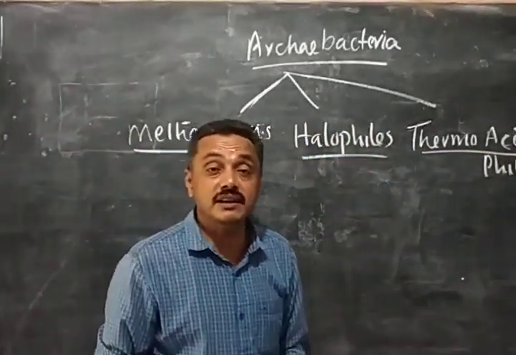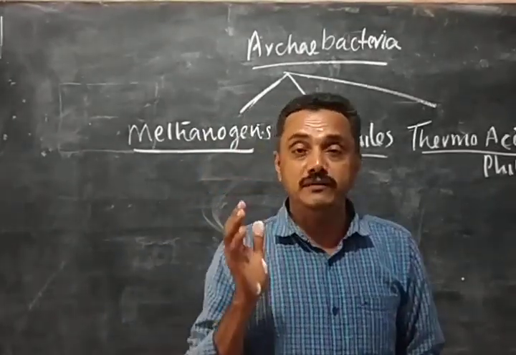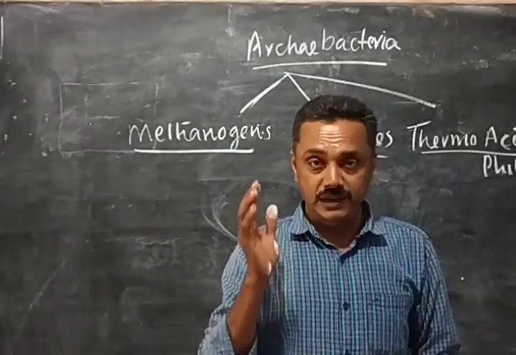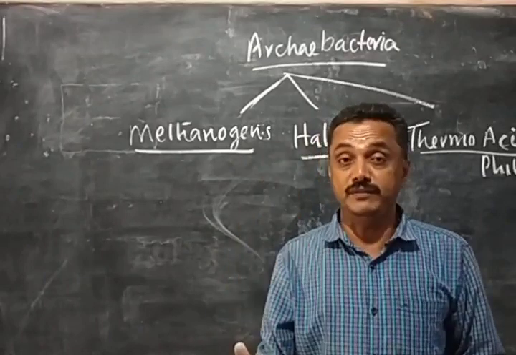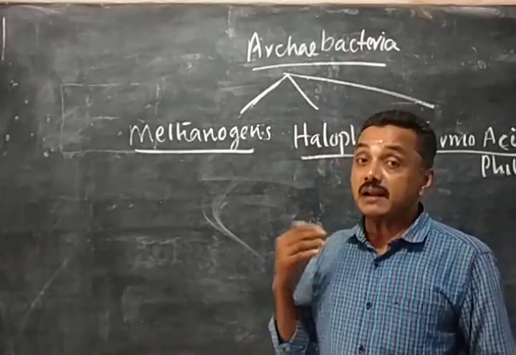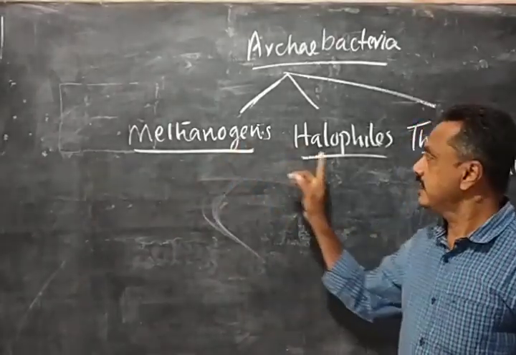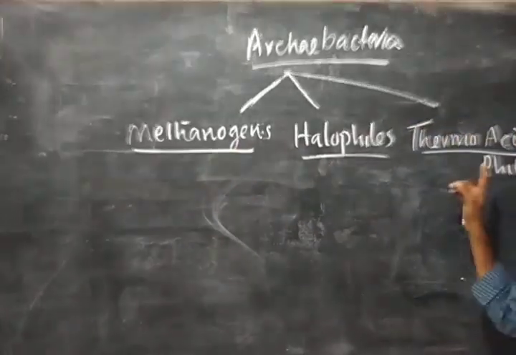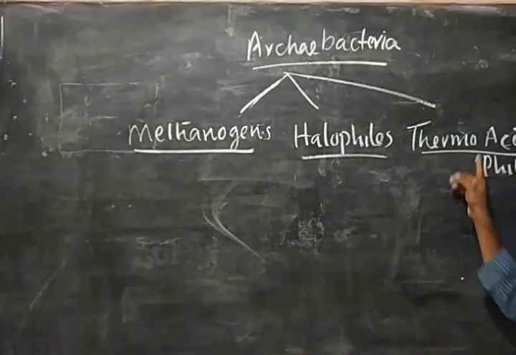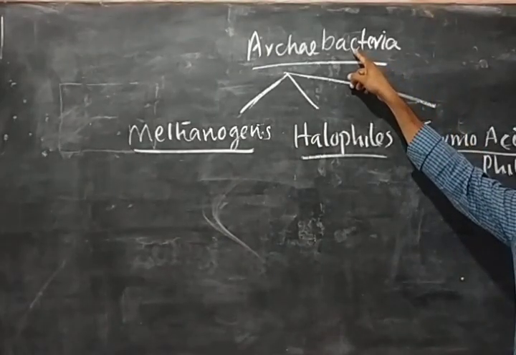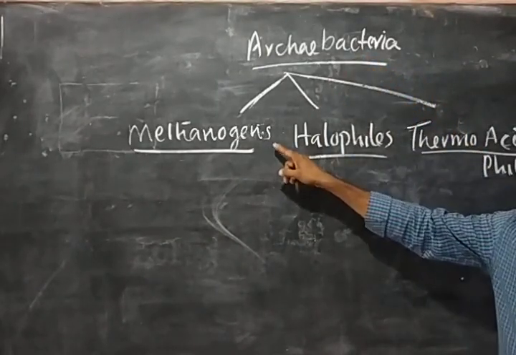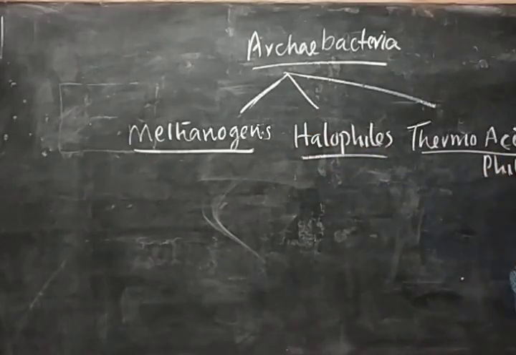What are Archaebacteria? They are the old type of living organisms originated in the living world, the first type of living organism. They are classified into three groups: methanogens, halophiles and thermoacidophiles. All are Archaebacteria, the old type of bacteria.